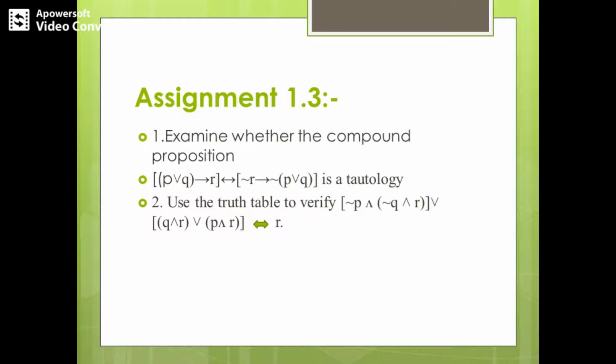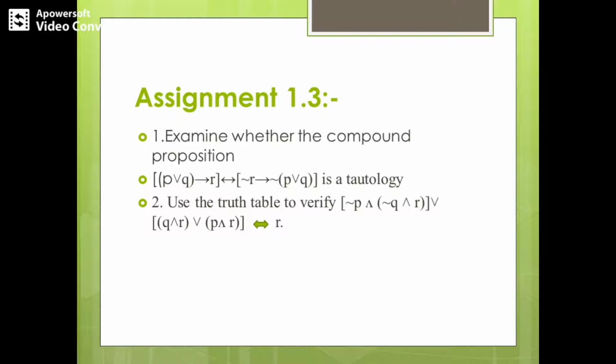So in the first question, please construct a truth table and verify that P or Q implies R has the same values as negation R implies negation of P or Q. Once both the columns have the same values, we can prove that they are logically equivalent, and therefore the biconditional of both is a tautology. So proving that both the components are logically equivalent is equal to saying that their biconditional is a tautology.